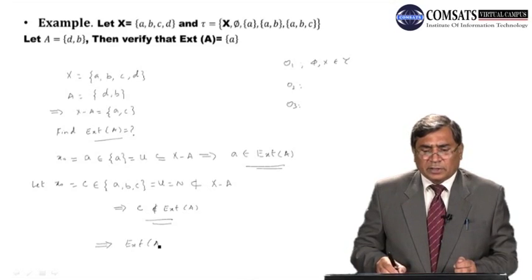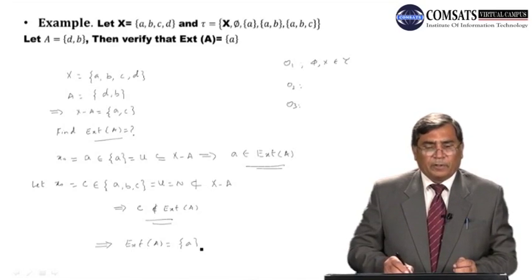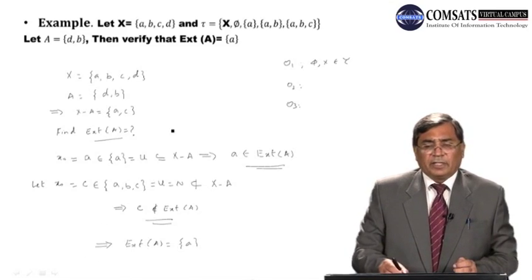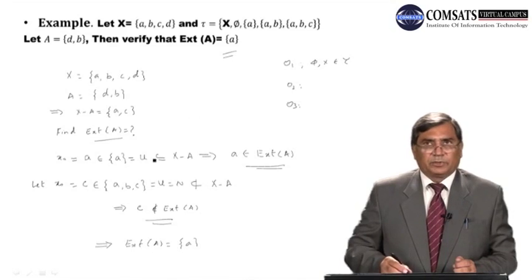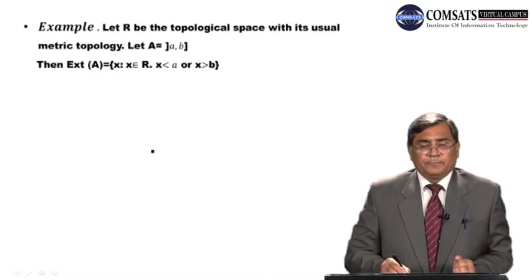Exterior of A is the set with element a alone. Exterior of A is equal to this set with element a alone. Okay, then verify that exterior of A is equal to {a}. So this verification is complete here, students. Let's go to the next example.